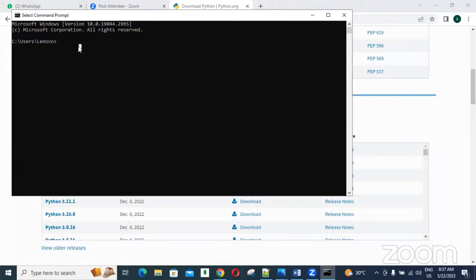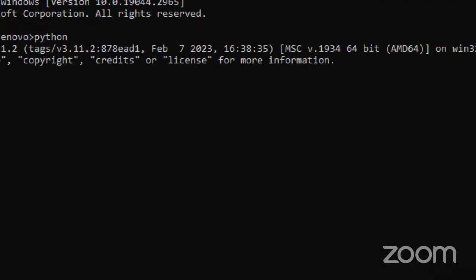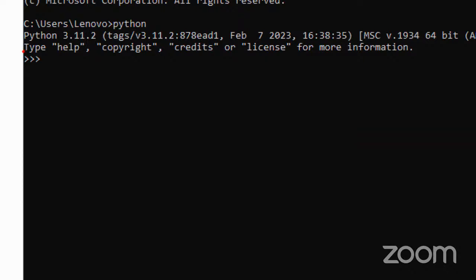So here, if I want to know whether Python is installed or not, just type Python and click enter. So like this, you are getting the triple greater than prompt, guys. Like this, triple greater than. This is nothing but the Python prompt. Here we can write Python related coding.